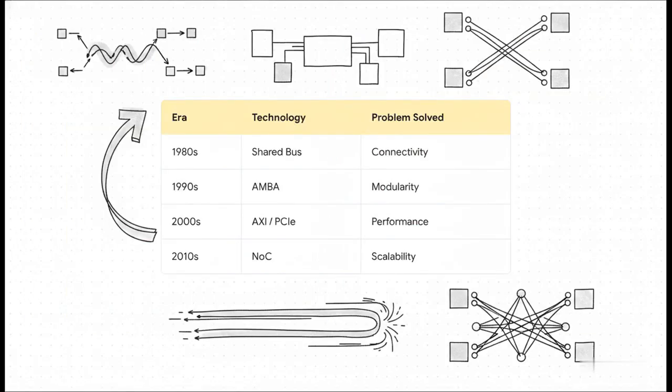So let's recap this whole incredible story. In the 1980s, the shared bus gave us that basic connectivity. In the 1990s, AMBA brought in much-needed structure and modularity. By the 2000s, ACI and PCIe arrived to deliver high performance and off-chip speed. And then the 2010s brought us NOC to solve the ultimate problem of scalability. Every single era-specific bottleneck birthed a faster, smarter protocol. We evolved from shared to dedicated, parallel to high-speed serial, and finally, from a simple bus to an entire on-chip network.